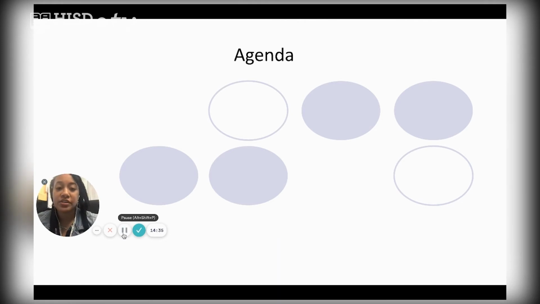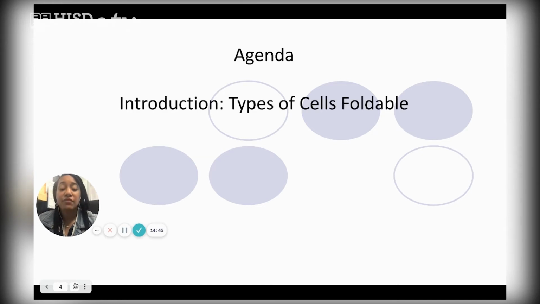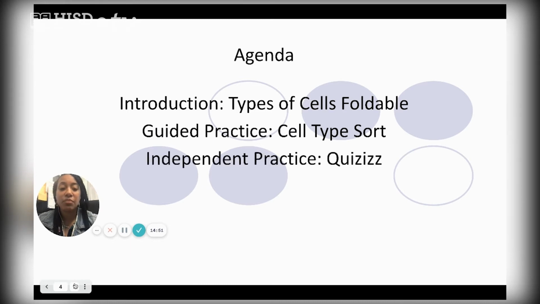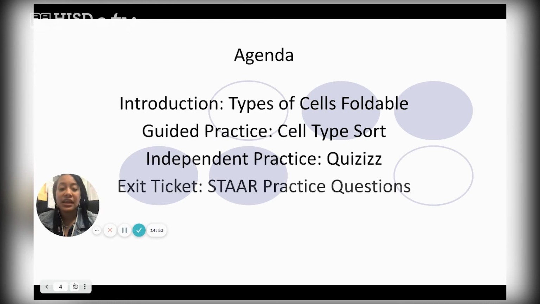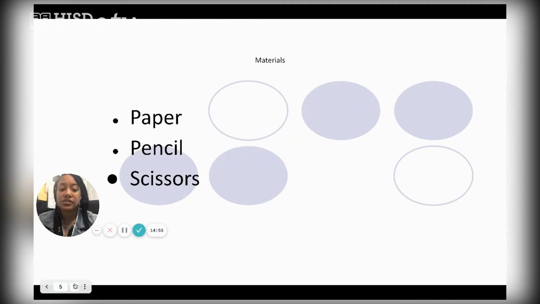All right, so our agenda for today. The first thing we're going to do is go through the types of cells foldable, then guided practice, cell type sort, independent practice, quizzes, and then last but not least, our STAAR practice questions. The materials you will need for today's session just include paper, pencil, and scissors.